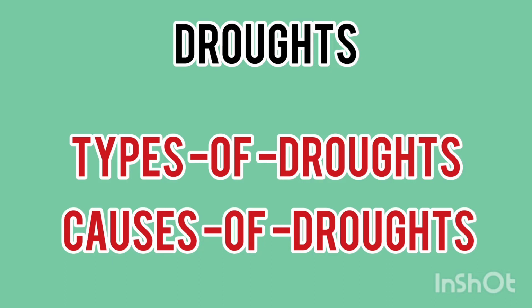Types of droughts. There are three types: agricultural drought, meteorological drought, and hydrological drought. What are those? Agricultural drought, meteorological drought, and hydrological drought.